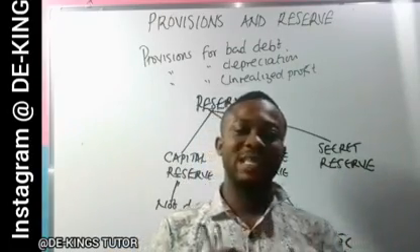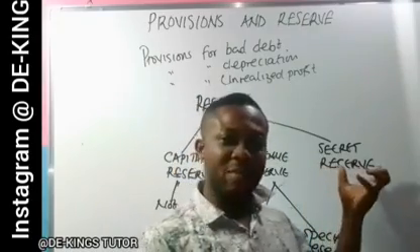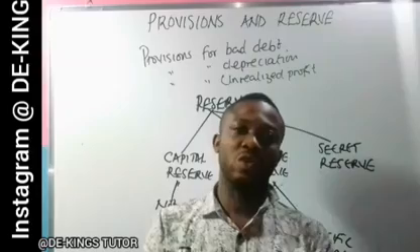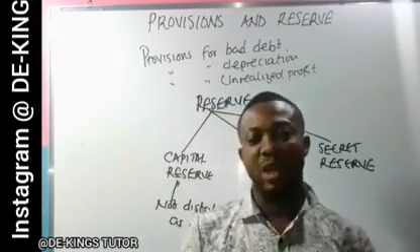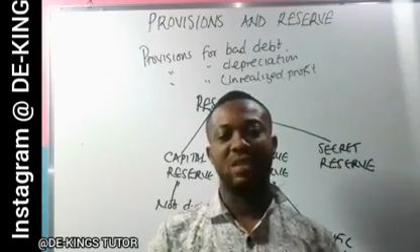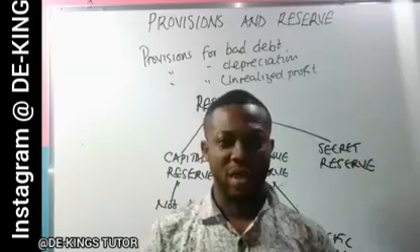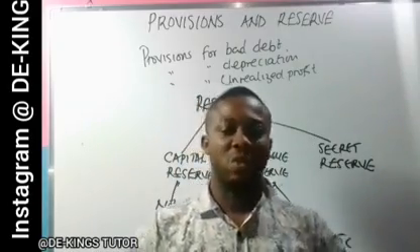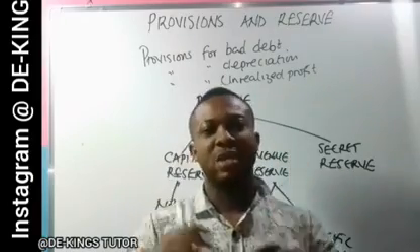So in case there is a loss in a particular year, what they will do is use most of those funds to write off some of this loss, to portray a reasonable financial statement to the public and retain their public confidence. Most of this reserve is not known by the members. So the secret reserve is that part kept aside in order to retain the public confidence they have in a particular firm.